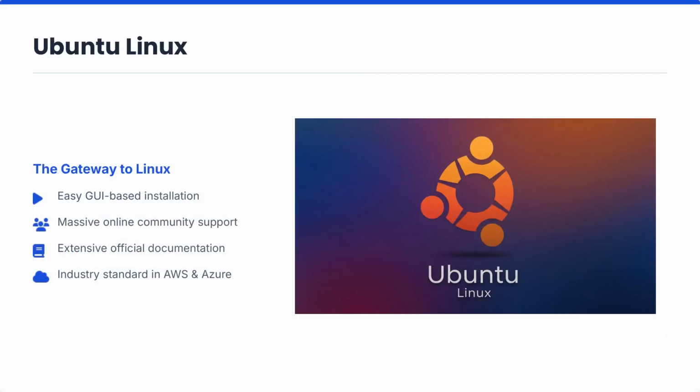Ubuntu Linux is one of the most widely used Linux distributions in the world. It provides easy installation, extensive documentation, and a massive support community. Ubuntu is also extremely common in AWS and Microsoft Azure cloud environments. For many beginners, Ubuntu is the ideal starting point.